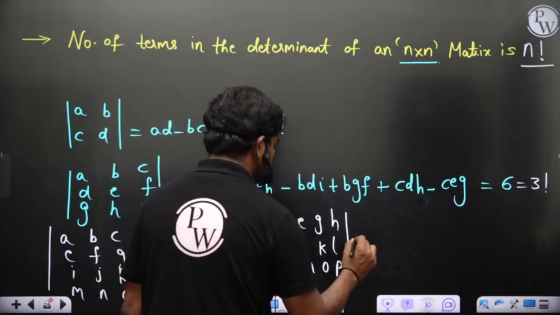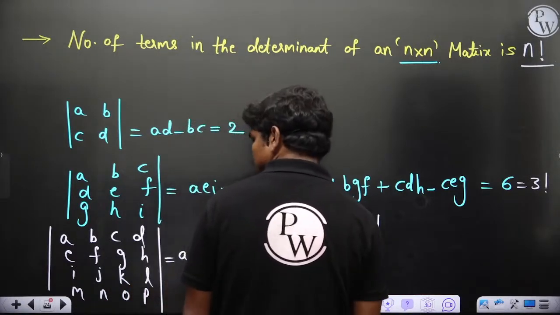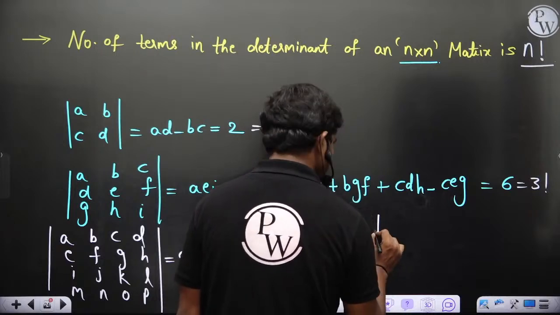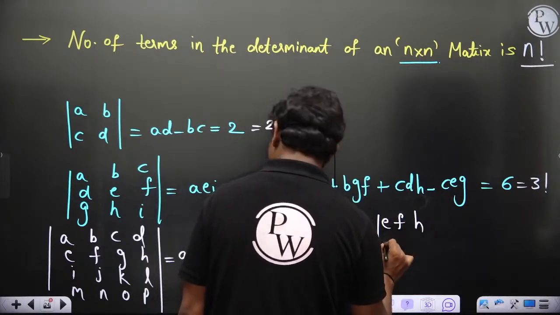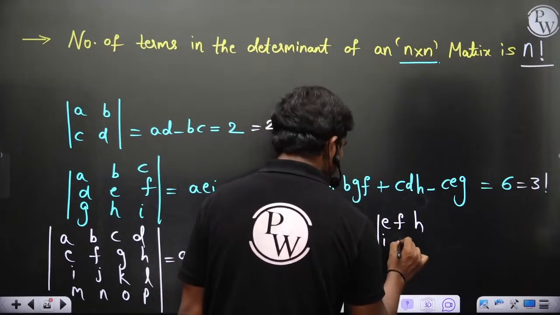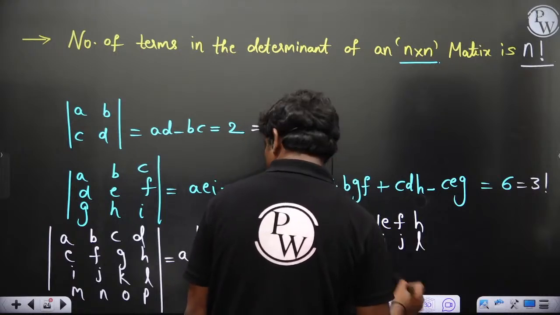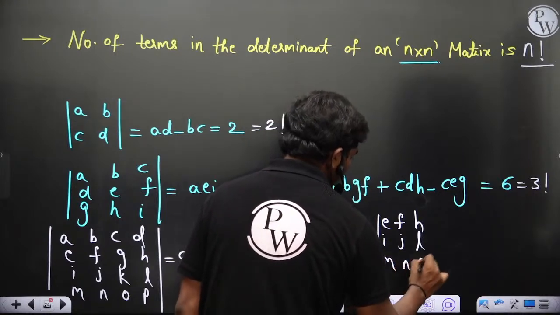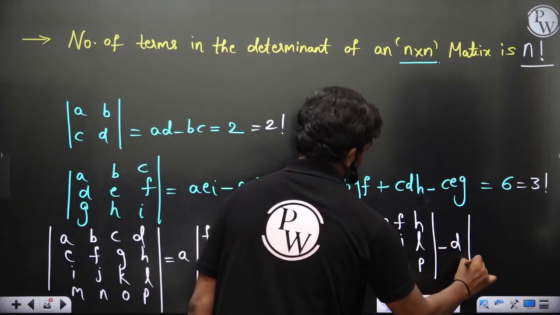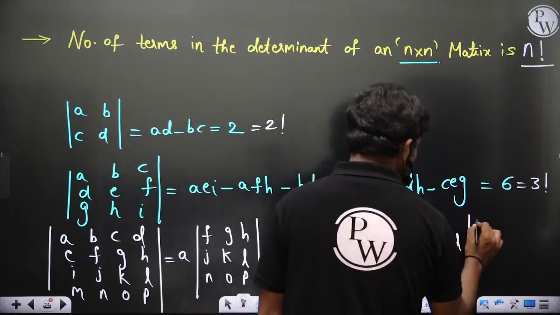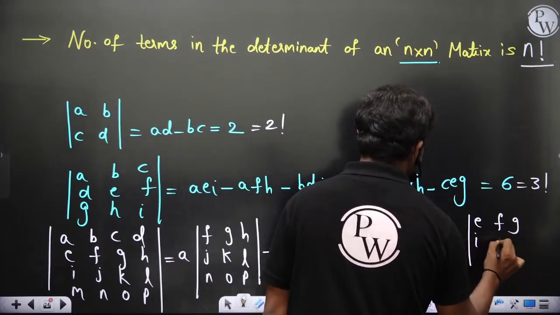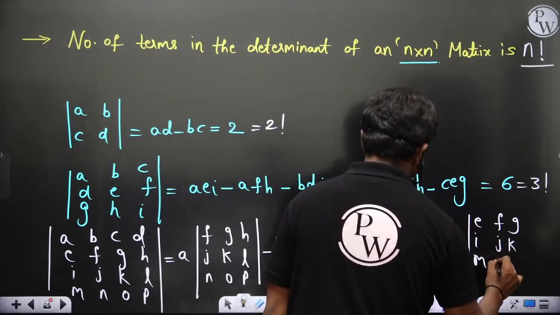Plus C into E, F, H, I, J, L, and M, N, P, minus D into E, F, G, I, J, K, M, N, O. This is what you will get.